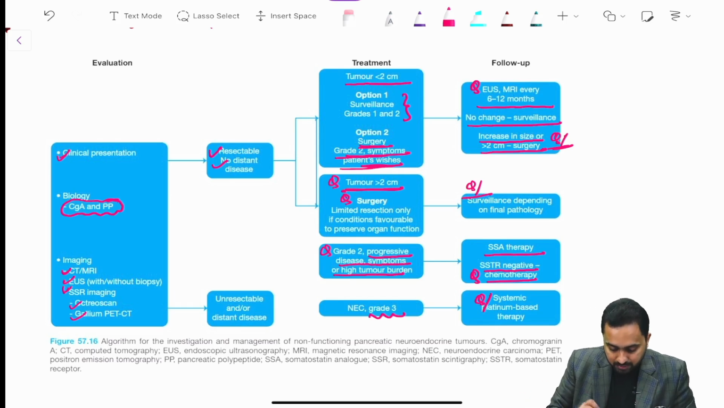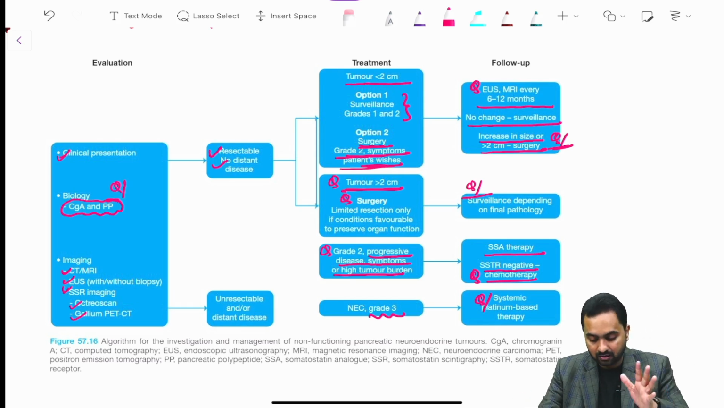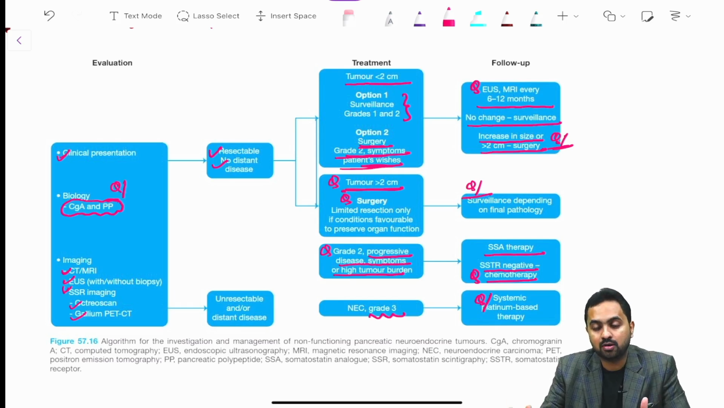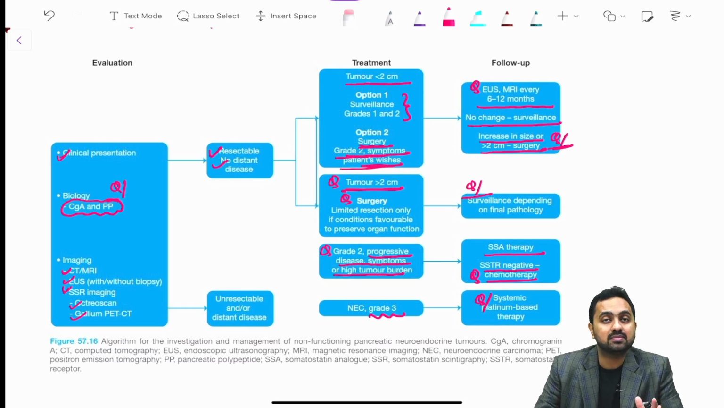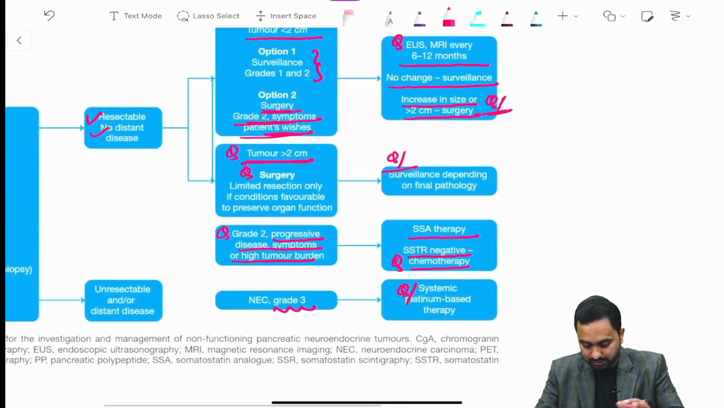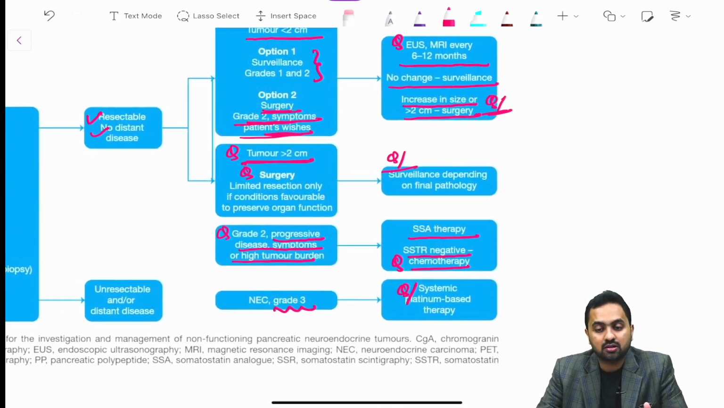So just remember that CGA and PP are raised, then tumor less than 2 centimeter, we need to follow up. If no change, surveillance, more than increase in size or more than 2 centimeter, we go for surgery. Now if the patient has symptoms and wishes, then can go for surgery. In cases of tumor more than 2 centimeter, limited resection. Now if it is a progressive disease, then we go for somatostatin analog therapy, and if it is a somatostatin receptor negative, then we can go for a chemotherapy. Now for grade 3, we go for a systemic platinum based therapy.